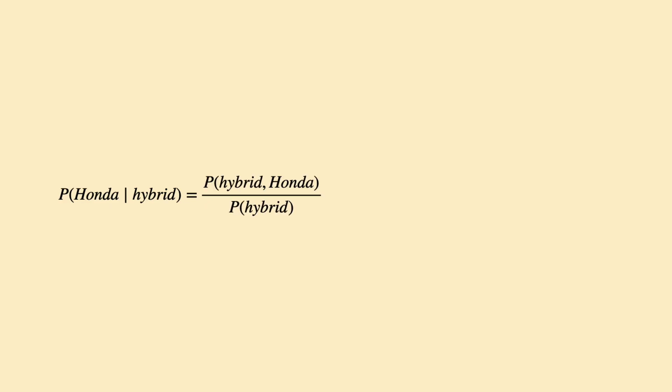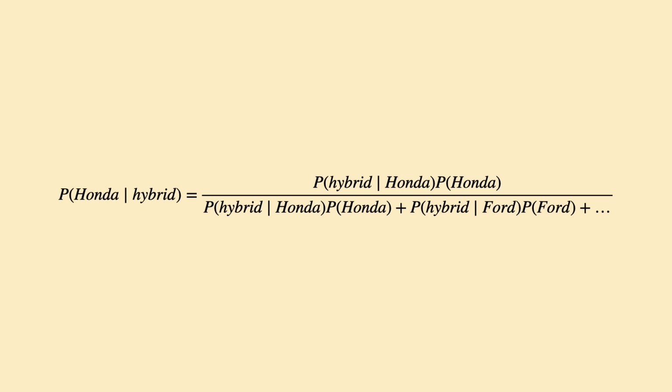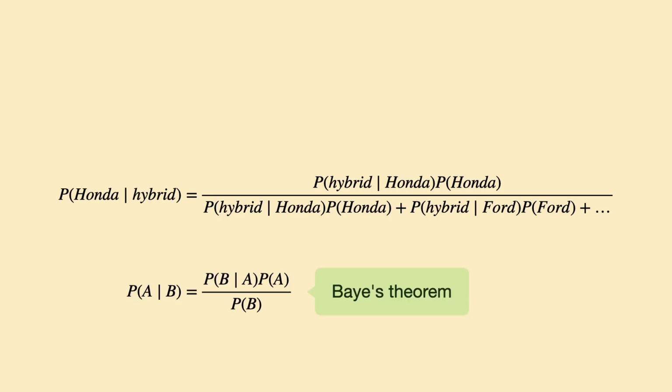We can calculate this by dividing the number of Honda hybrid cars by the total number of hybrid cars. The numerator breaks down into the fraction of Honda cars that are hybrids times the total number of Honda cars. Similarly, the denominator breaks down into the fraction of Honda cars that are hybrids times the total number of Honda cars plus the fraction of Ford cars that are hybrids times the total number of Ford cars, and so on, summed over all car companies. We often use this idea without knowing it, but it goes by the name of Bayes' theorem.